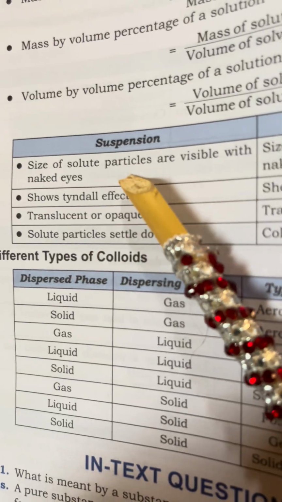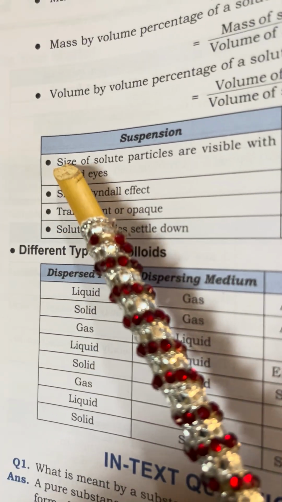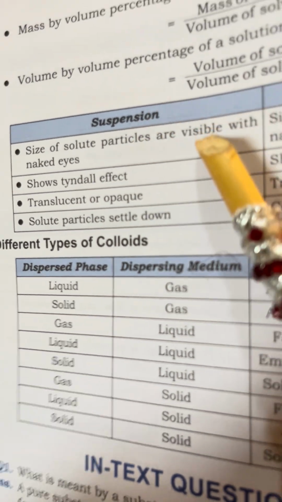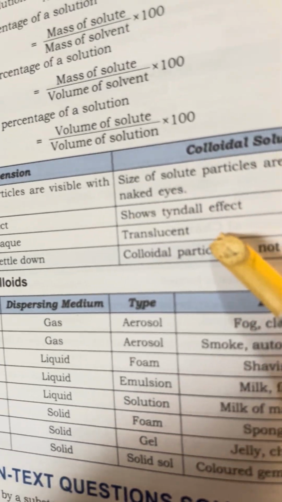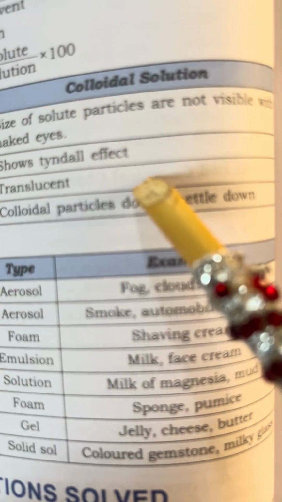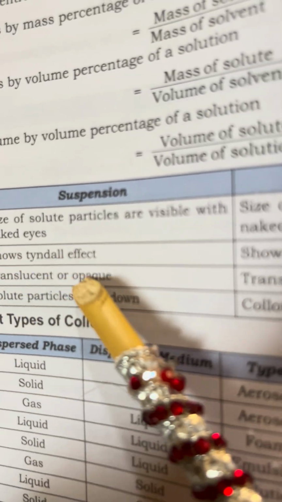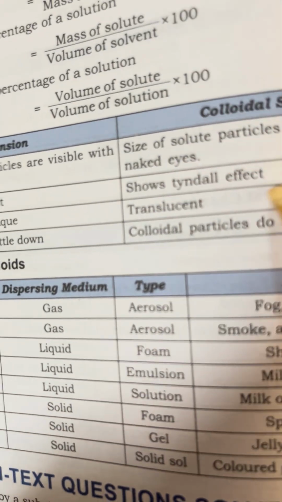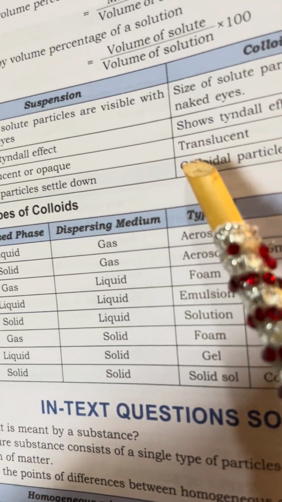Now we go to suspension and colloidal solution. Size of solute particles are visible with naked eye. Size of solid particles are not visible with naked eye. This shows Tyndall effect. It also shows Tyndall effect. Translucent or opaque.